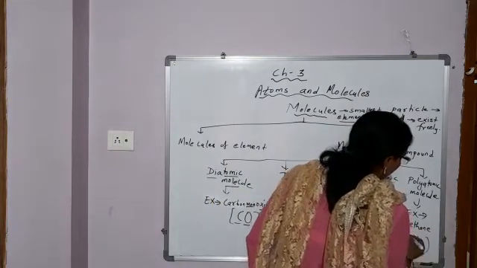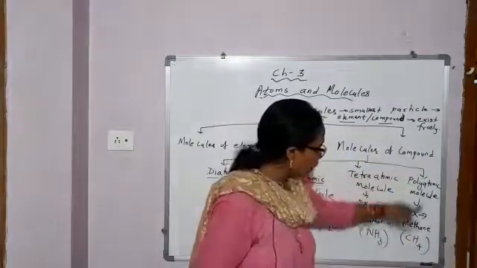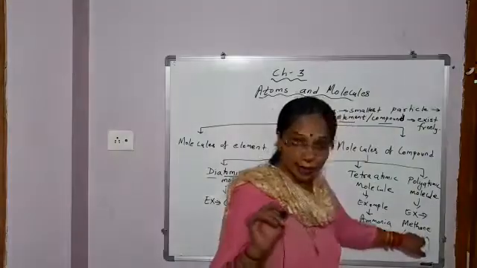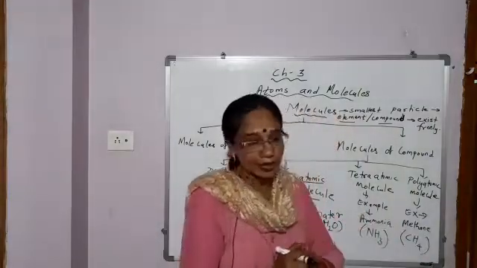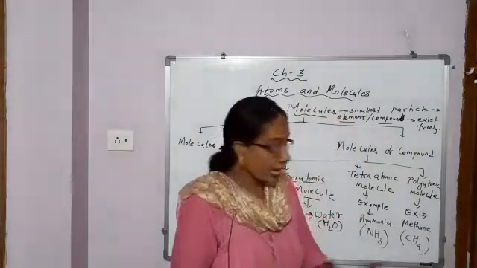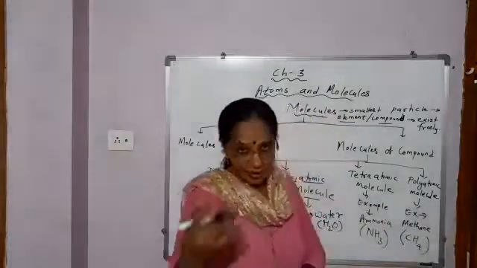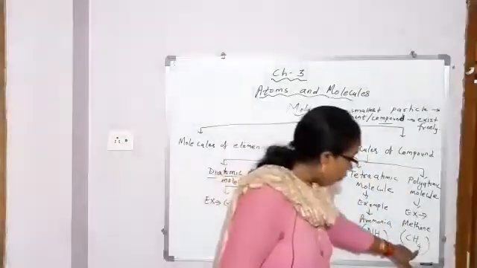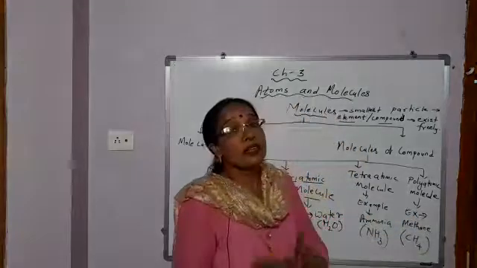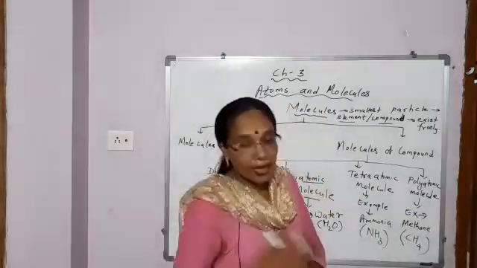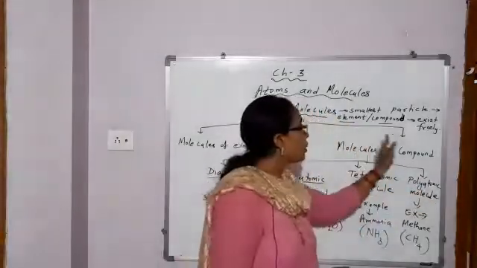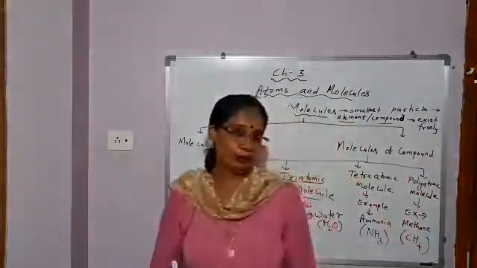CH4. So, is this a molecule of compound? Yes, because it is made up of 2 different elements, carbon and hydrogen, combined together in fixed proportion by mass, and methane is a gas. It can exist freely, so it is a molecule. And then 4 plus 1, how many atoms? 5. This is more than 4 atoms, so it is a polyatomic molecule under molecules of compound.